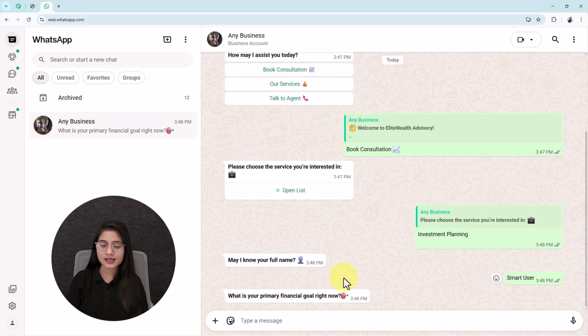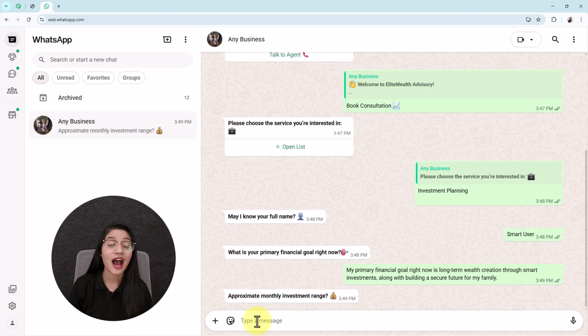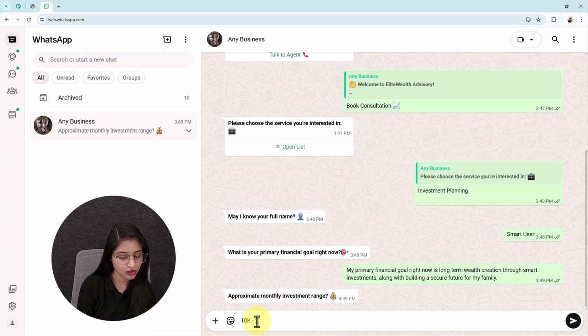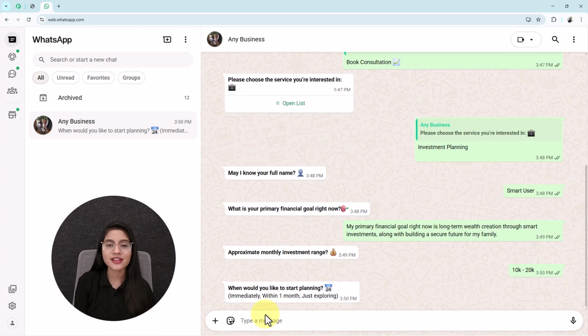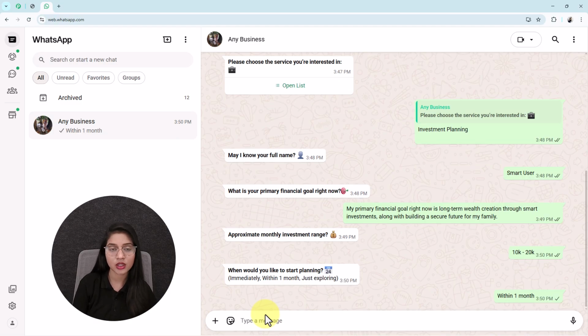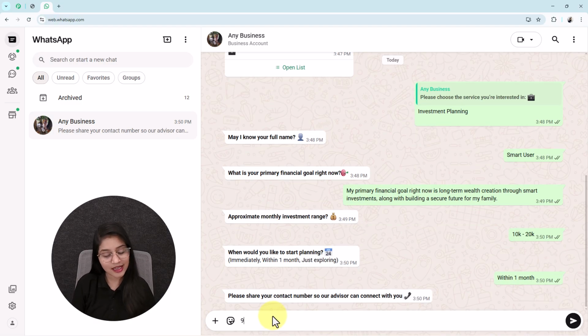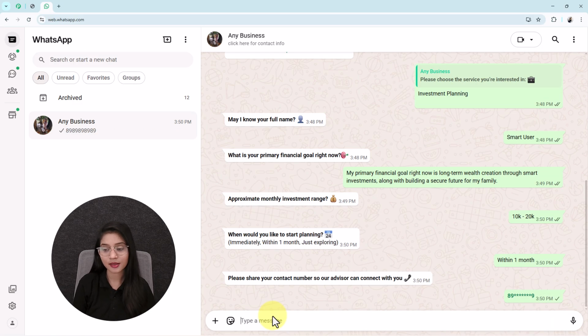Next, the bot asks me for my primary financial goal, so I am sharing it too. After that, it will ask me to share the approximate monthly investment range, so I am sharing it as 10k to 20k. Then it replies to me like this, when would you like to start planning? So I am sharing it as within 1 month. After that, it asks me for my contact number, so I am sharing one test contact number too.